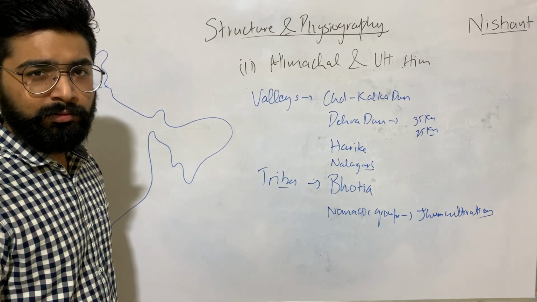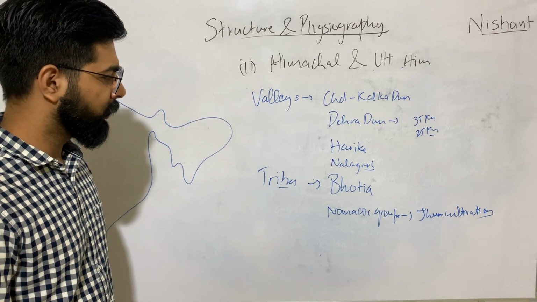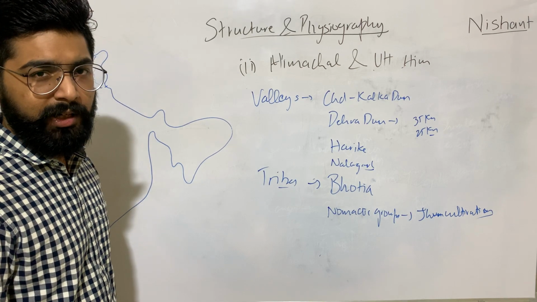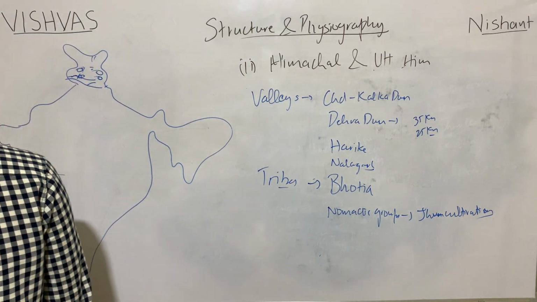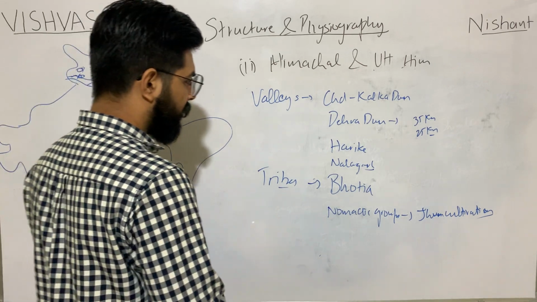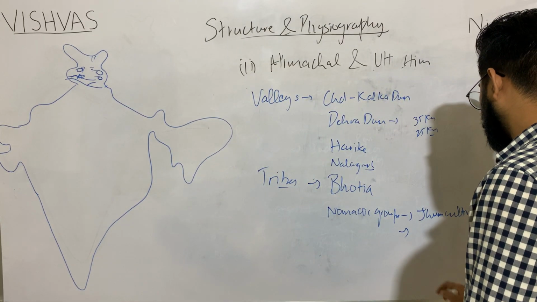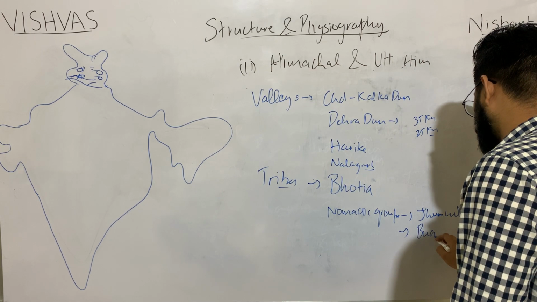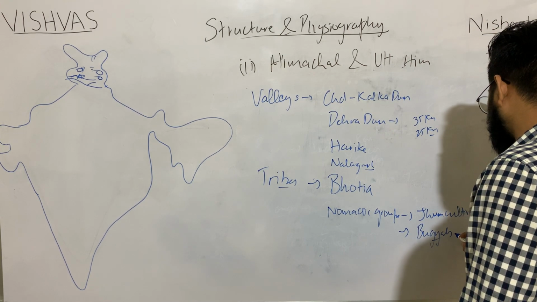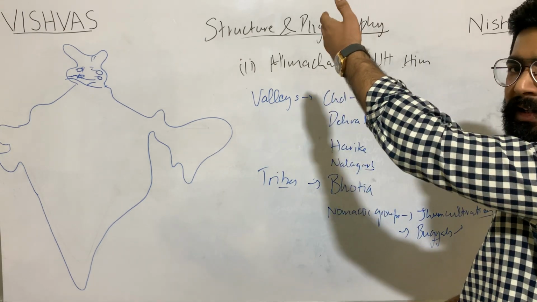Bhotiya tribe, nomadic groups practicing jhum cultivation. Also, there is a grassland named Bugyals over here. A grassland in the high altitude.